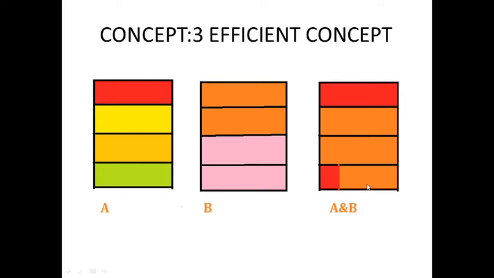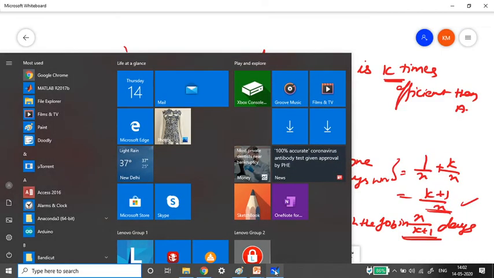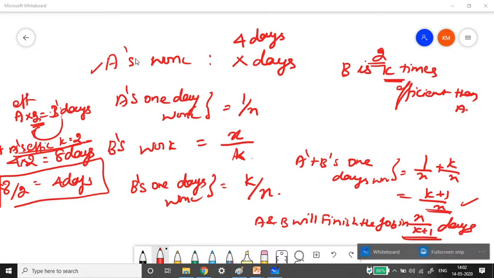In how many days will A and B do it together? Now we just understand the concept. See here, A's work will be 4 days, right? Because he takes 4 days to color each block. So A's work will be 4 days, and B, let us consider, is 2 times efficient. Now A's work is done in 4 days and B's work is 2 times efficient.